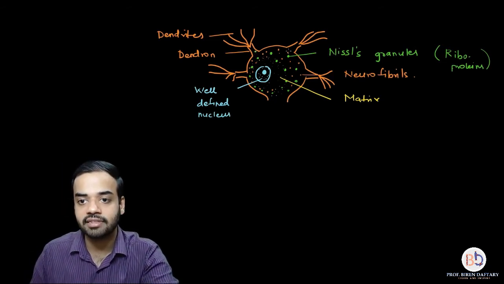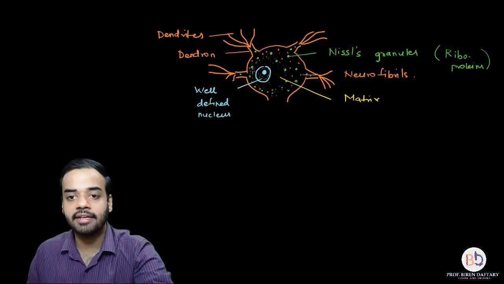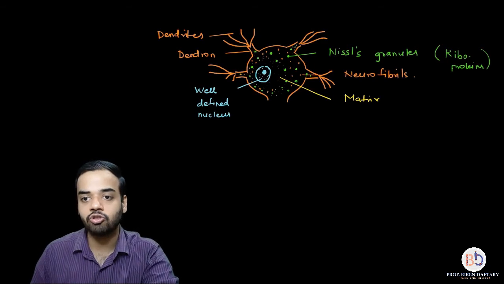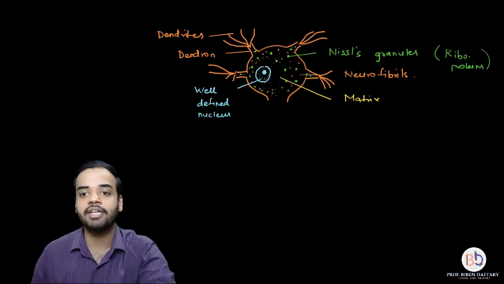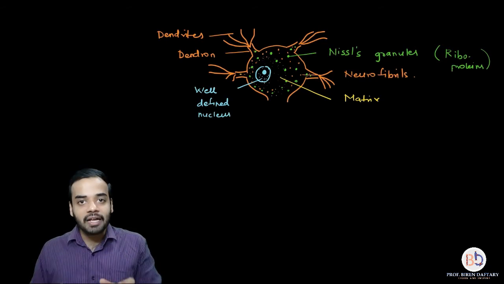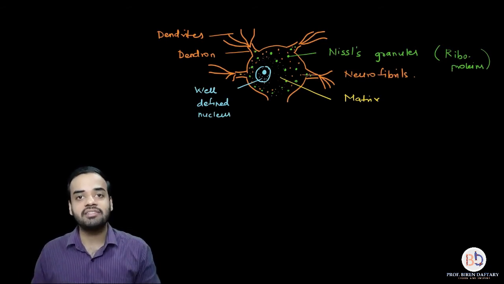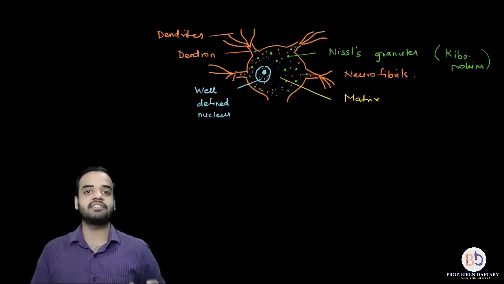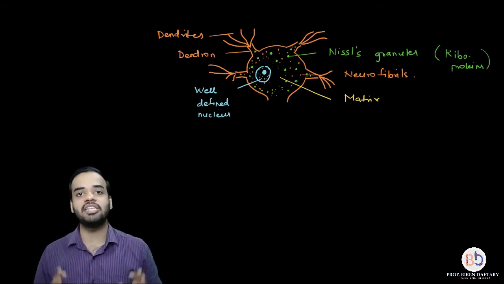I can show the Nissel's granules present inside the dendron, and I can also show the neurofibrils. So the dendron also appears granular or dotted. The cytoplasm or matrix of the cyton is continuous with the dendron. It is not that the dendron has a separate cytoplasm or matrix. It is continuous. I hope this is clear.